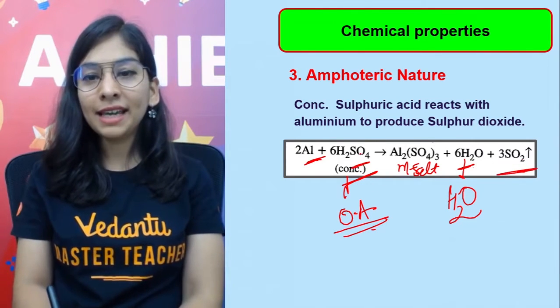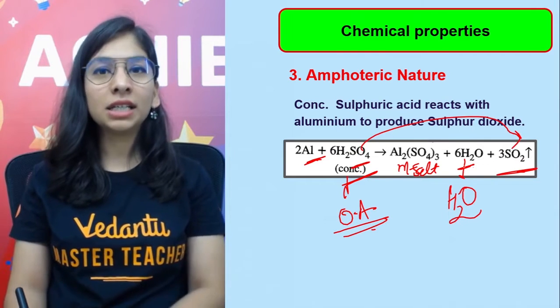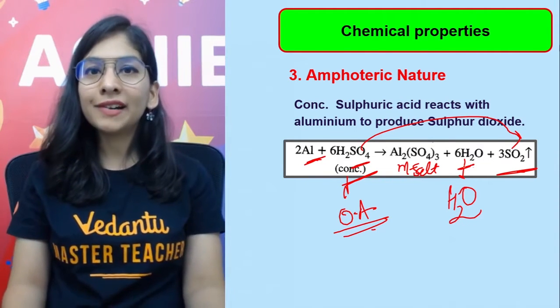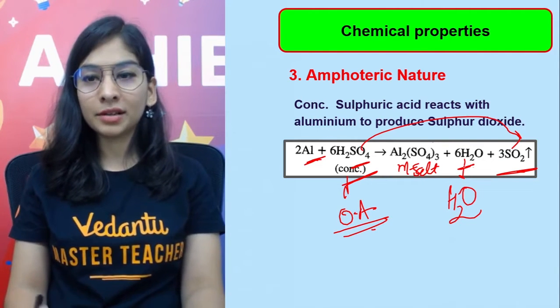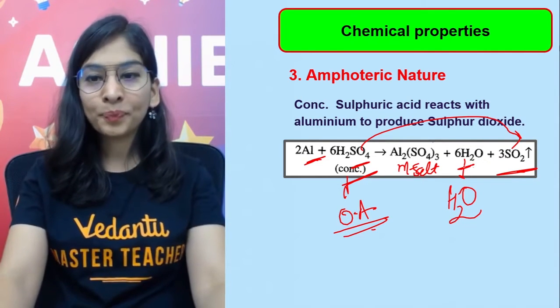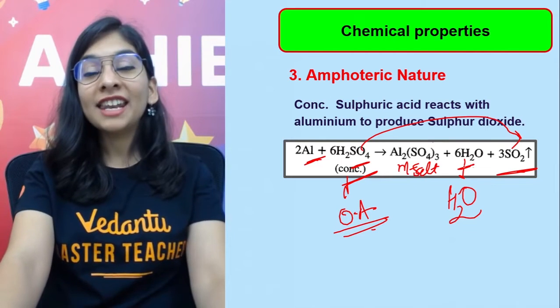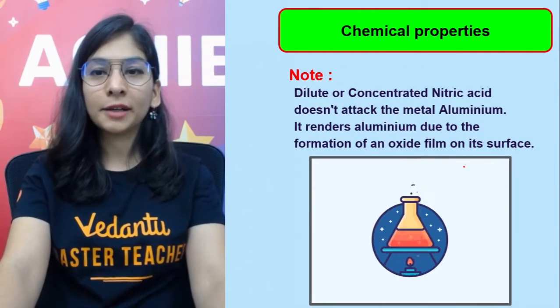Okay, because the content of oxygen gets decreased. Loss of oxygen is reduction. So it itself gets reduced while doing the oxidation of the other substance. That's an important thing that you should know. So metal salt, water, and SO2, that's the gas that you're getting.